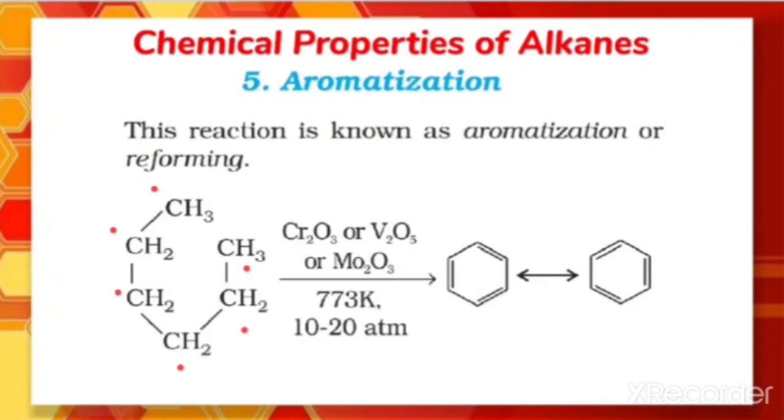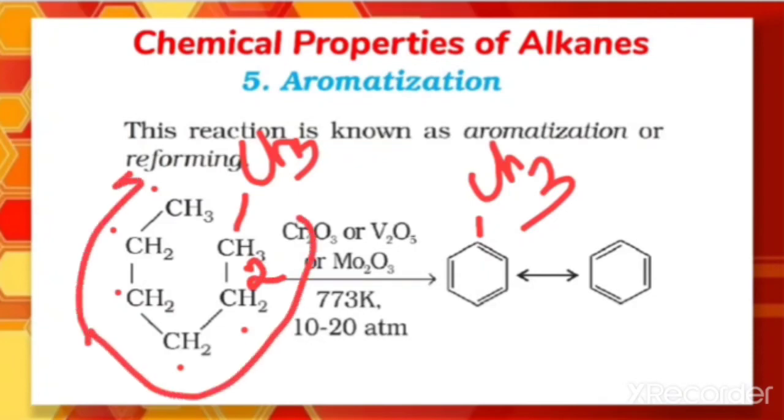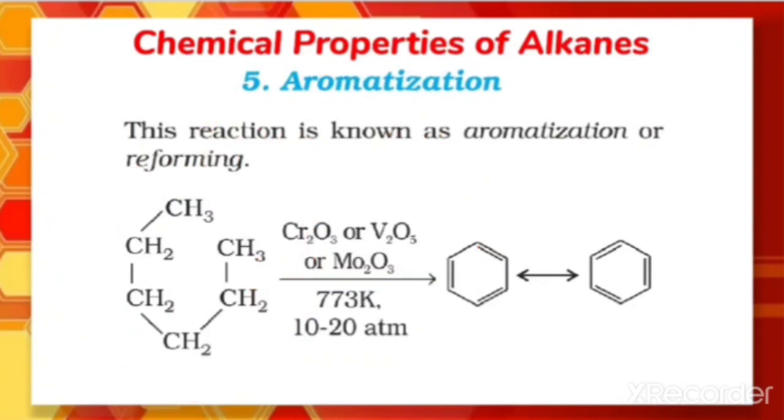Even we can prepare toluene. What is the formula for toluene? When the benzene ring has CH3, then it is called toluene. So here we can take one more carbon extra, that is CH3. This one is CH2. So that is 7 carbon. When we take a 7 carbon N-alkane, we will get toluene as a product. So toluene is the product, which is also an aromatic hydrocarbon formed from N-alkane. So formation of an aromatic product is taking place. That's why it is called aromatization.